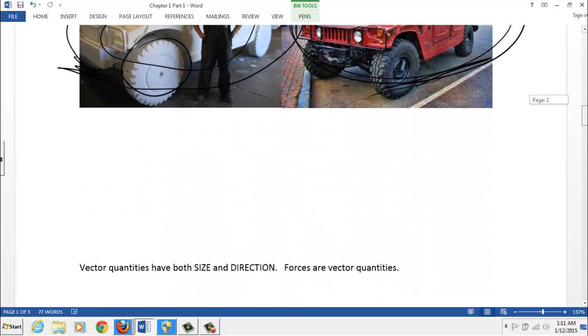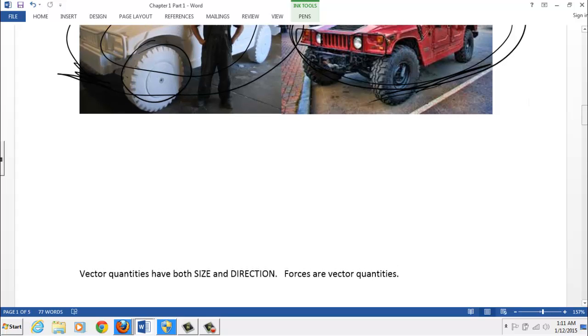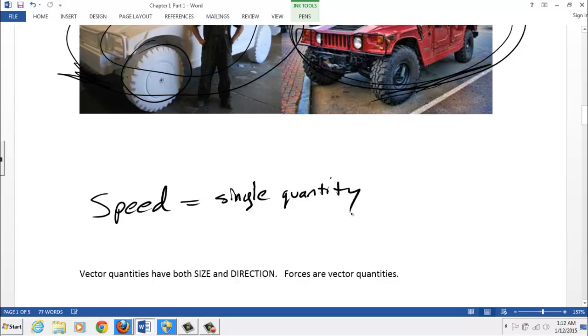Okay, and now we're talking about motion. Let's talk a little bit more about that. If we talk about speed, how fast an object is going, that's a single quantity. Oftentimes you might talk about velocity and speed in the same terms, but in science, velocity means something else.